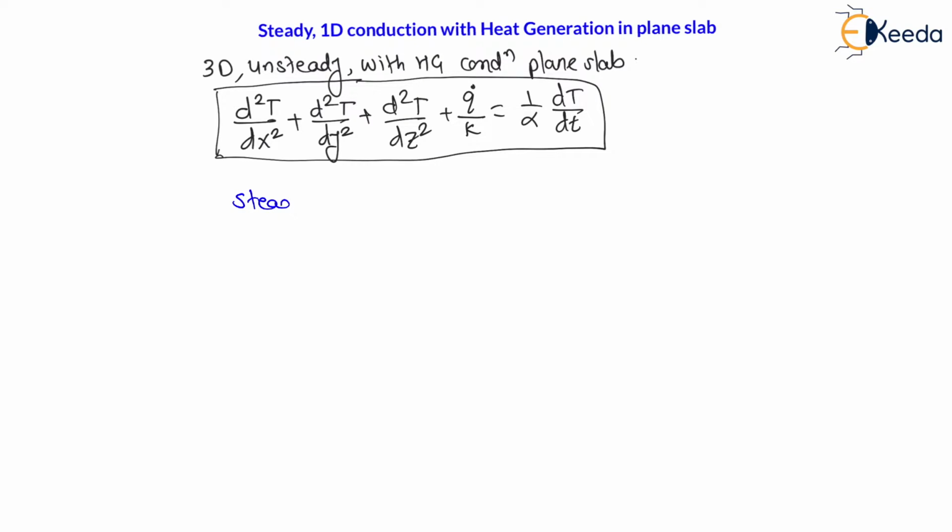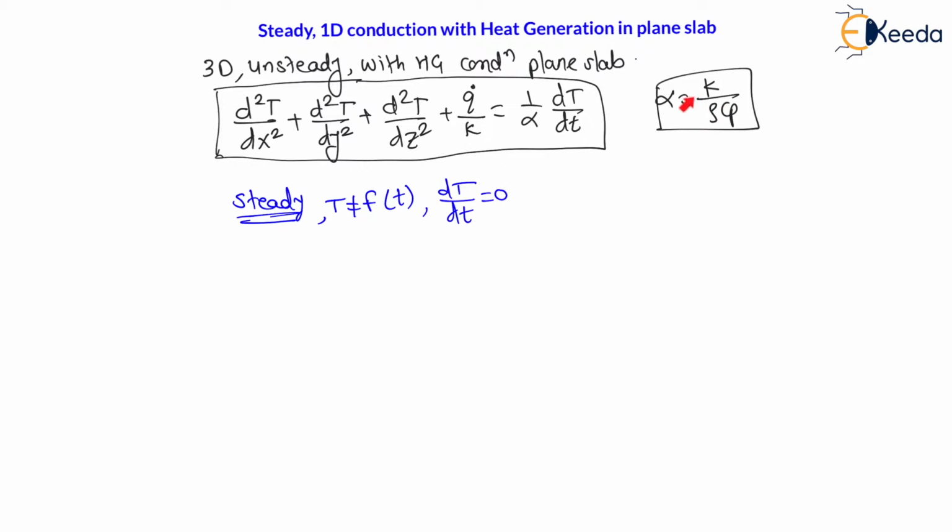The meaning of steady is nothing but the temperature is not a function of time. Therefore, the change in temperature with respect to time is equal to 0, right? Here capital T is for temperature, small t is for time, alpha is thermal diffusivity, which we have learned as alpha equal to thermal conductivity divided by rho Cp, thermal conductivity divided by heat capacity. This ratio is called thermal diffusivity. K is the thermal conductivity.